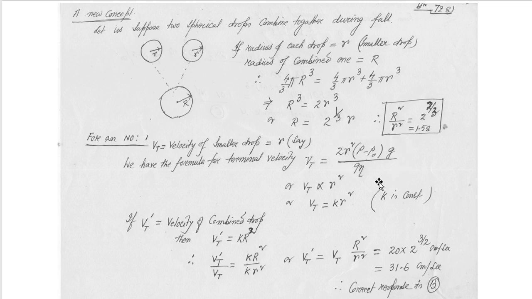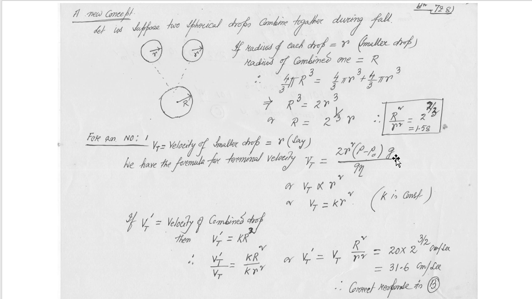Inspect this formula. Vt is equal to terminal velocity, r is equal to radius, rho is equal to density of the material, rho naught or sigma is equal to density of the liquid through which the body falls, eta is equal to coefficient of viscosity, and g is equal to acceleration due to gravity.